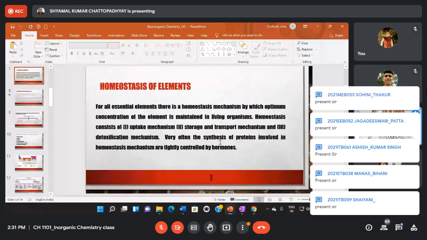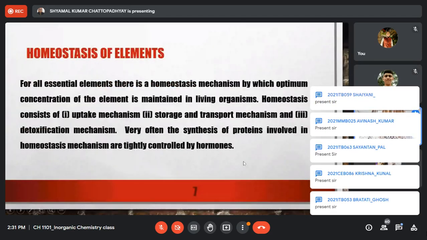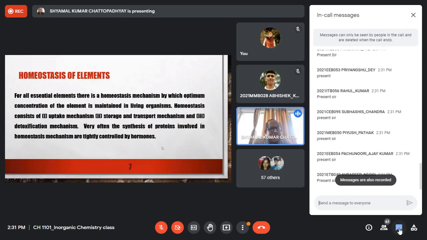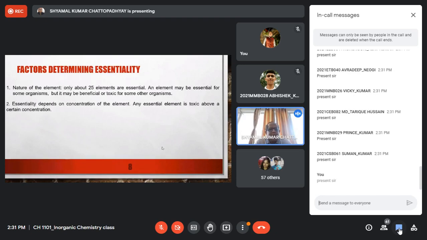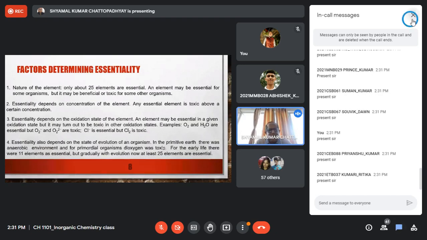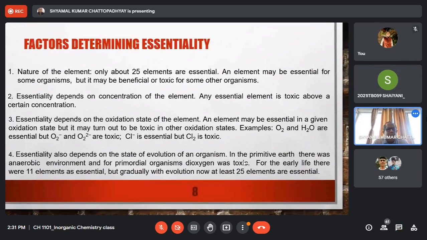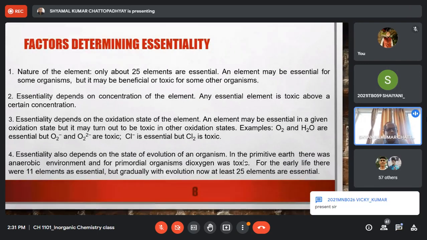So I think in the last class, towards the end of the class, you probably missed some of the slides or some of the presentations. So I think you have heard about homeostasis. Then I have told you what are the factors that determine essentiality, and I have told you that there are